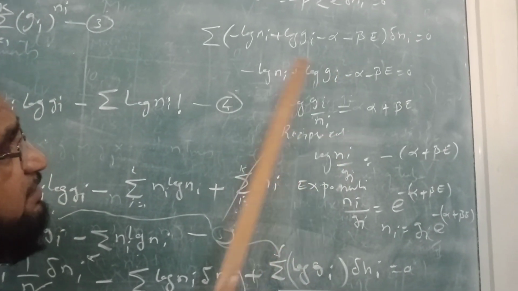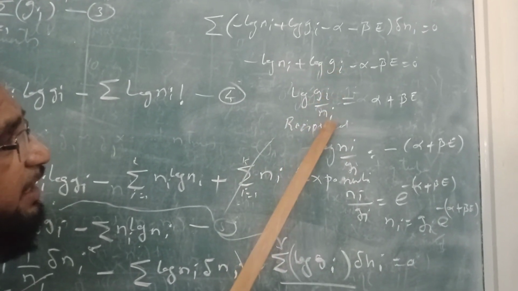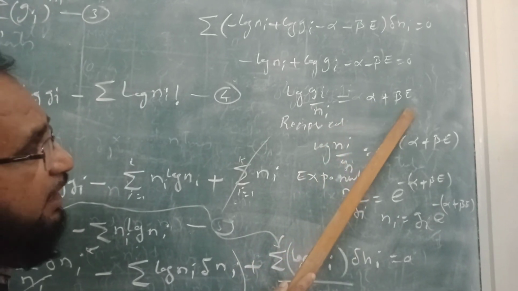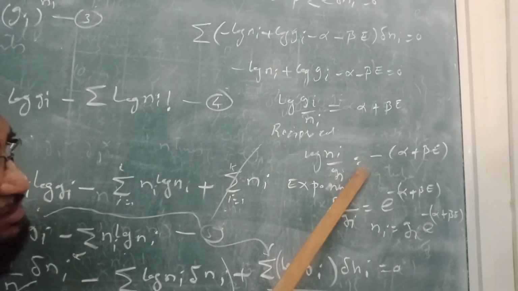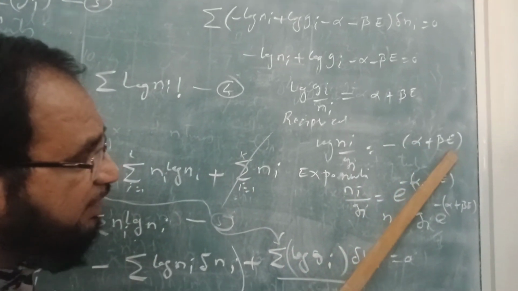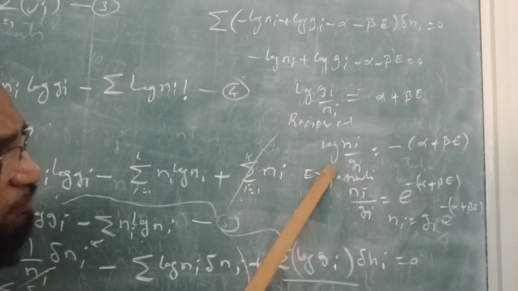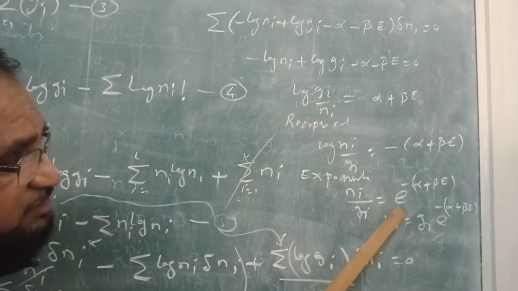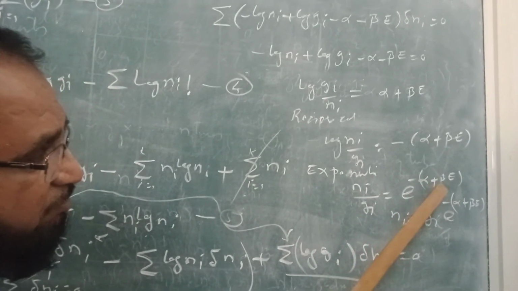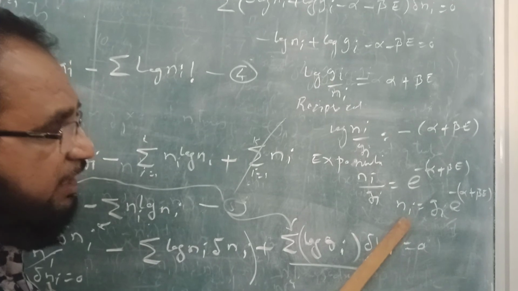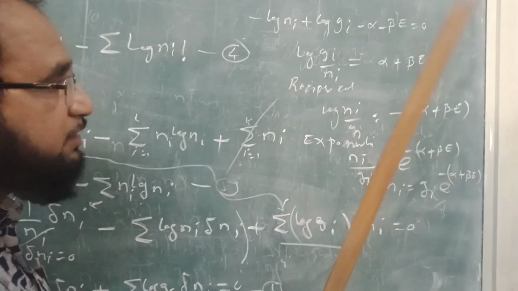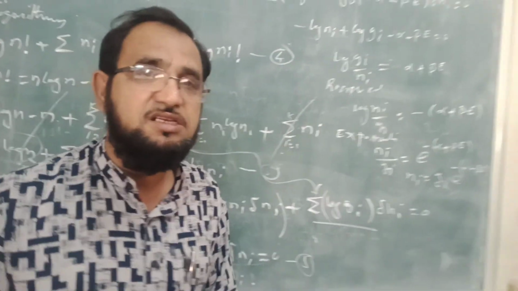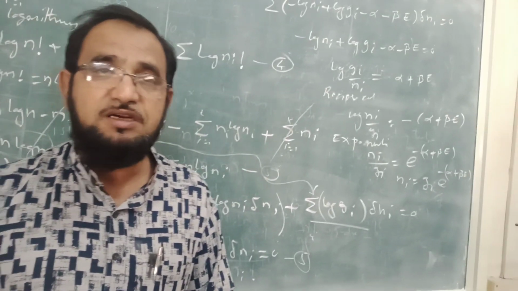Now I can write this as log of Gi upon Ni is equal to alpha plus beta Ei. Now taking the reciprocal, log of Ni upon Gi is equal to minus alpha minus beta Ei, or taking the exponential, Ni upon Gi is equal to e raised to the power minus alpha minus beta Ei, or Ni is equal to Gi e raised to the power minus alpha minus beta Ei. This distribution is called the Maxwell-Boltzmann distribution law.